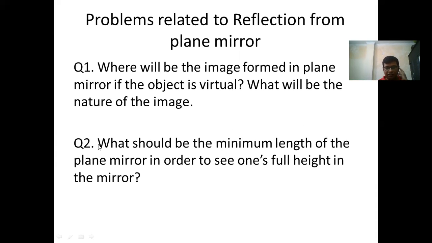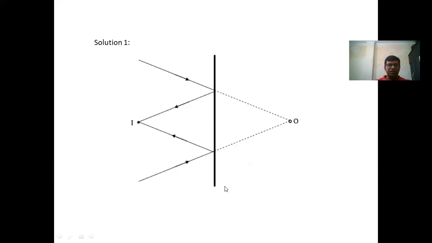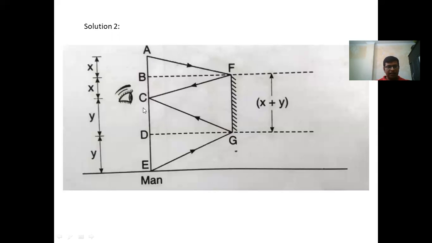Okay. Second question is, what should be the minimum length of the plane mirror in order to see one's full height in the mirror? So here comes the geometrical part. Consider AE to be the man or a person, and C is the point where the eye is located. From C, we are going to make two rays so that the reflected rays touch point A and point E.